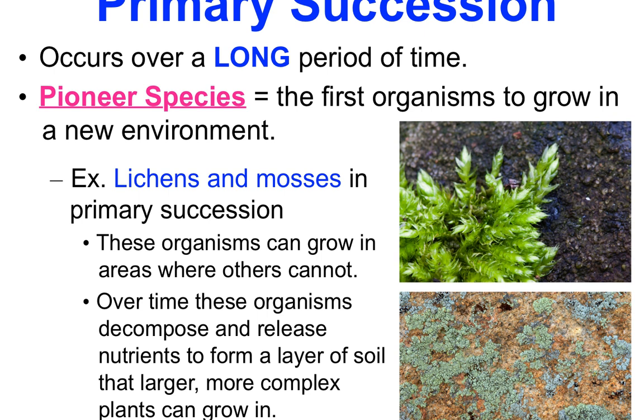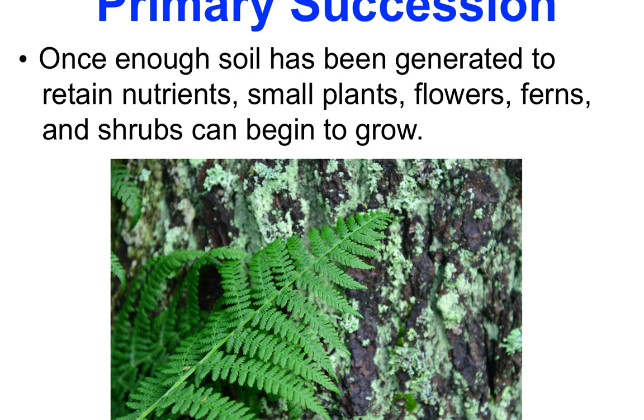So these mosses and lichens assist in primary succession. They basically grow in areas where all other organisms cannot. Over time, they decompose the rock material and release nutrients to form a layer of soil. This layer of soil is more complex in its nutrient system, and then plants can move in and grow there. Once there has been a long enough period of time where soil can be generated and retain its nutrients, small plants and even flowers, ferns, and little shrubs will begin to grow.